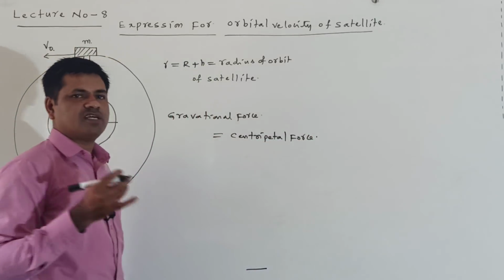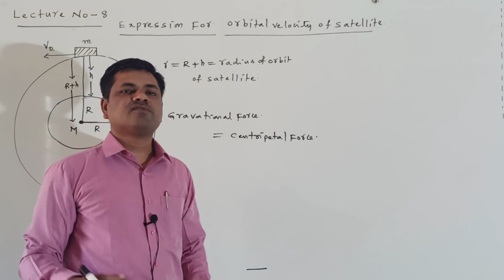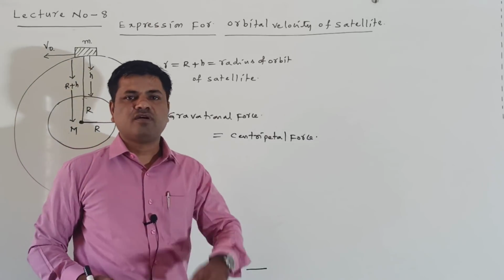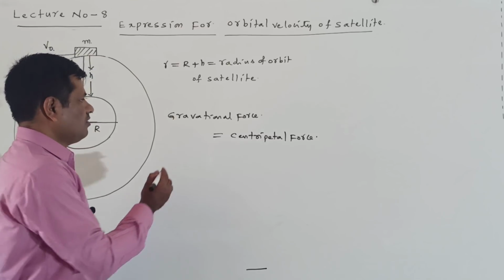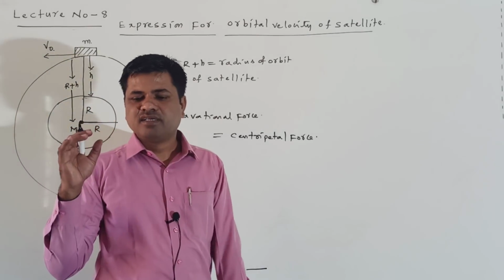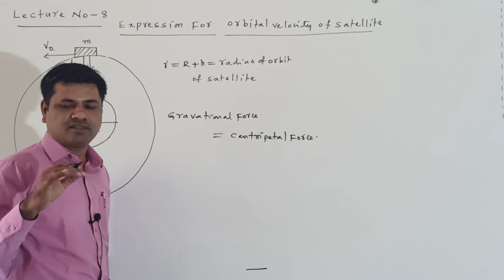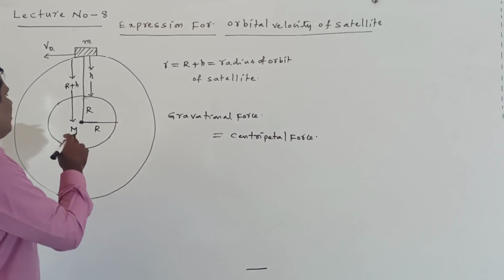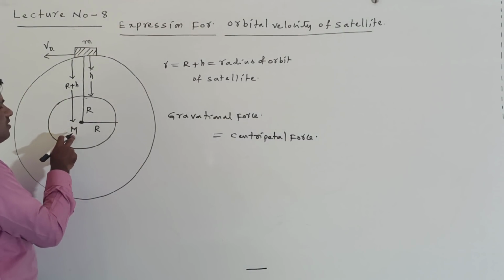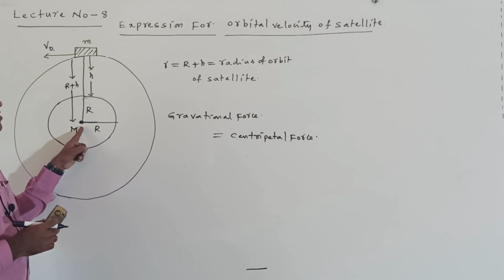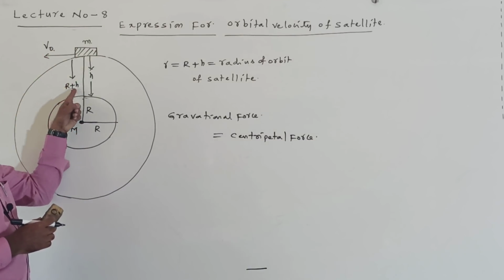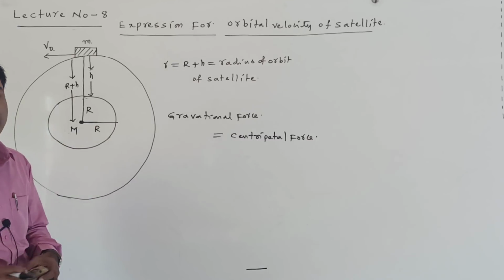The gravitational force between the earth and the satellite gives the necessary centripetal force for revolving the satellite around the earth. The gravitational force between the satellite and the earth can be written from the center of the earth, since the total mass is concentrated at the center. The distance between capital M and small m is R plus h.